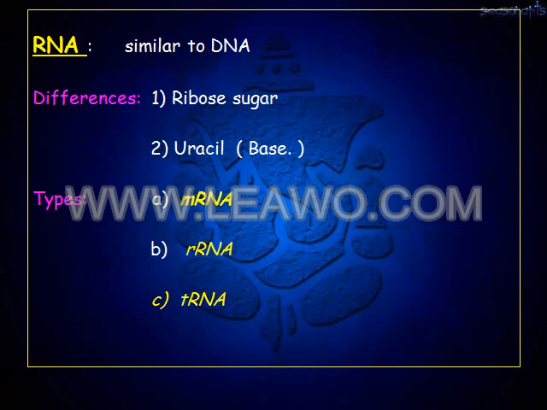And what are the various types of RNAs? You have messenger RNA, you have rRNA, you have tRNA. That is, R for ribosomal RNA, T for transfer RNA, M for messenger RNA.